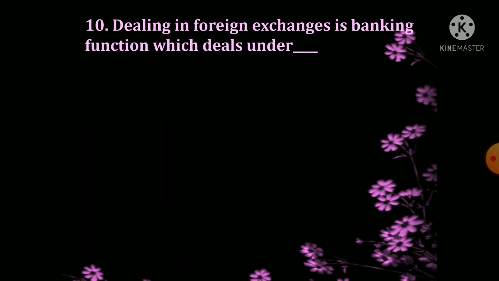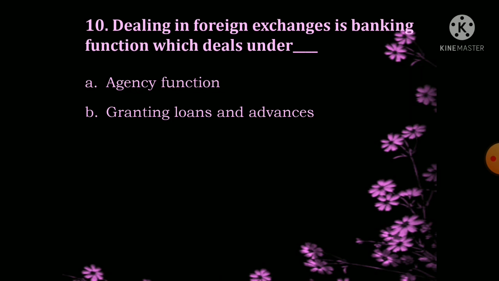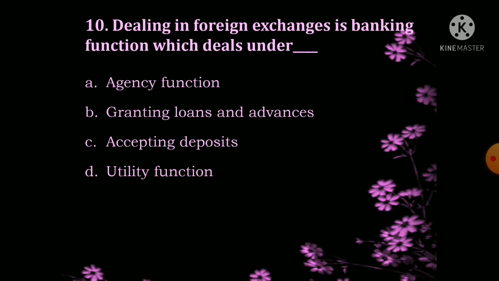Next one, dealing in foreign exchange is a banking function which comes under agency function, granting loans and advances, accepting deposits, utility function. So option D, utility function. The bank also provides a service for exchanging currency, so that comes under the utility function. The same options which I already explained in the previous question are included here.